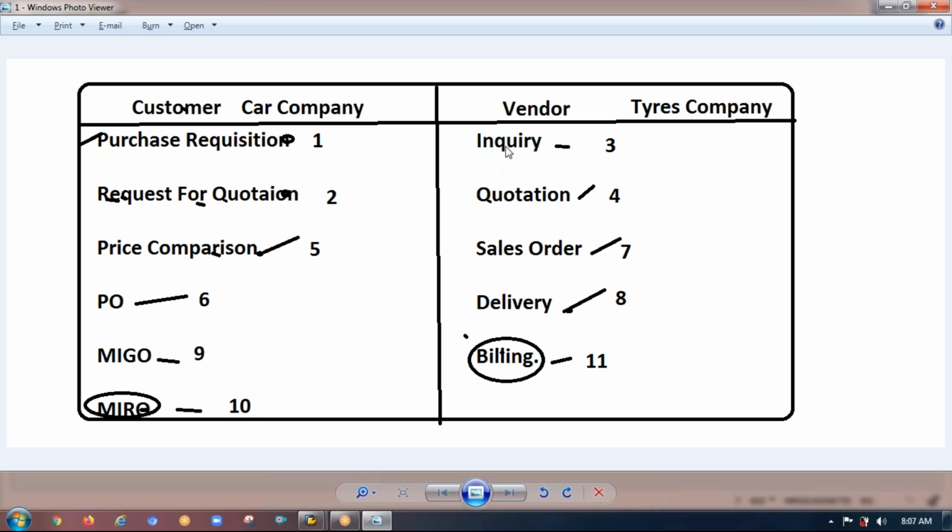So after the inquiry is done, what I have requested for is a quotation. So you will give me the quotation. This is the fourth step. And next, I'll receive different types of quotations. What do you mean by quotation? Yesterday we discussed it, right?